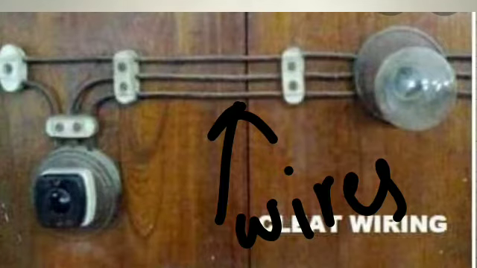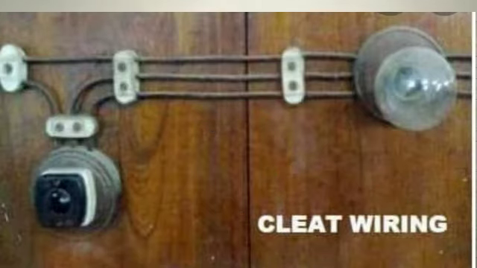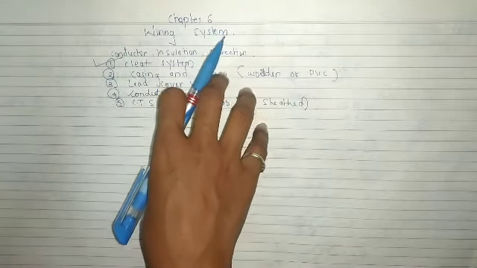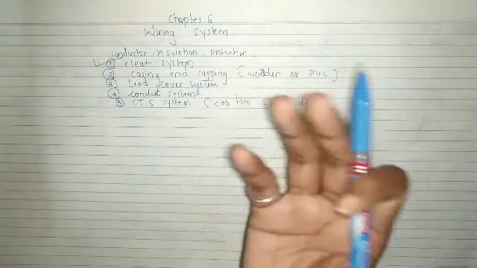Wires are gripped between the porcelain cleat. We fix it with screws directly on the wooden beams. So we attach this bottom porcelain cover on the wooden beams, or in the case of walls, we can insert it in the wall with the help of a screw and a rawl plug. We can attach this cleat. The cleat wirings tend to look shabby after some time as the wire tends to sag.